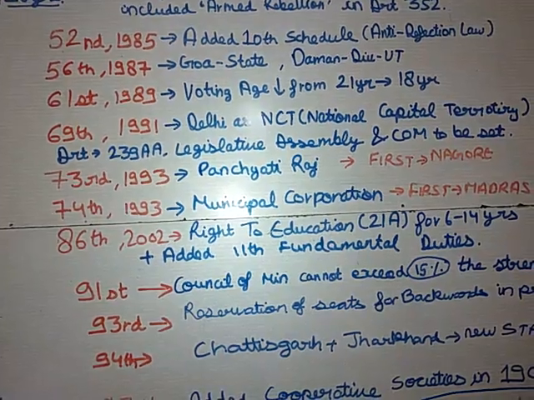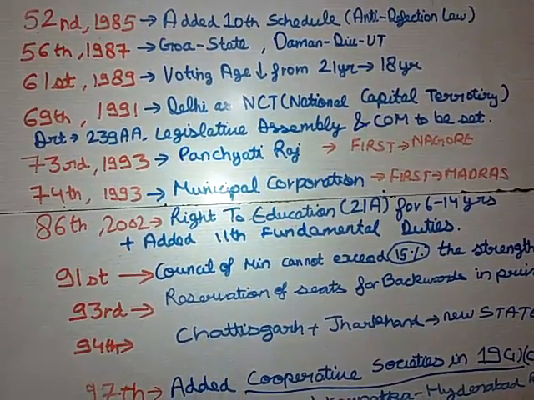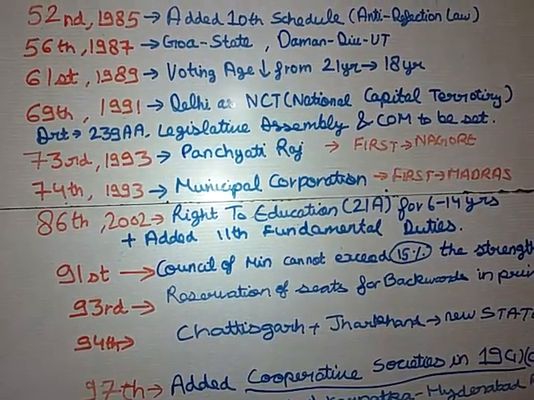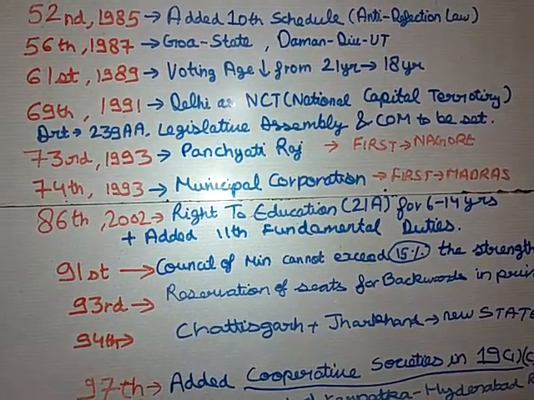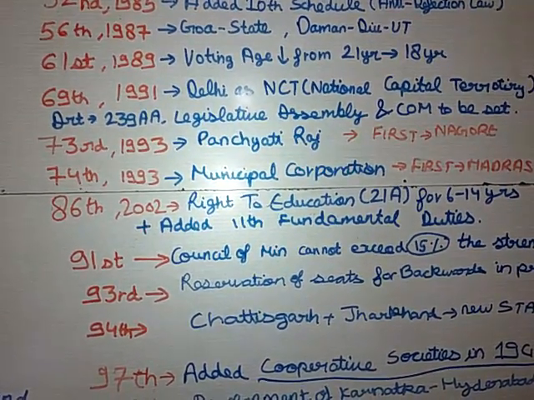Then comes your 61st Amendment Act of 1989, in which the voting age was lowered from 21 years to 18 years. It is also an important question. Then followed by the 69th Amendment Act of 1991. This question is repeated in the IELTS question paper, so it's an important one.